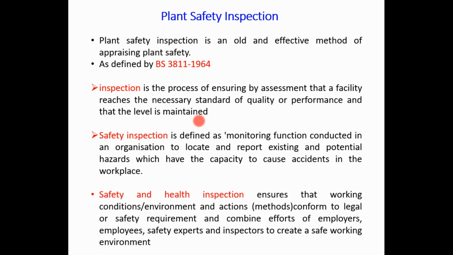Those general things are covered under the general word inspection. When we use the word safety inspection, it is defined as a monitoring function conducted in an organization to locate and report existing and potential hazards which have the capacity to cause an accident in the workplace.